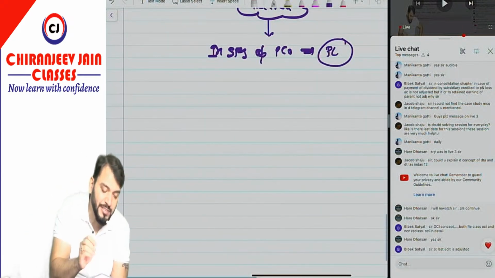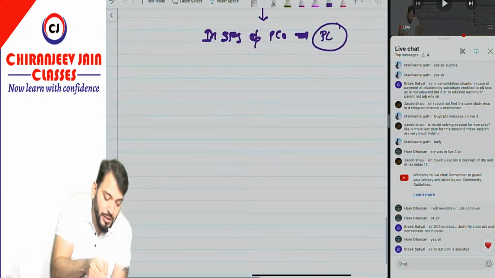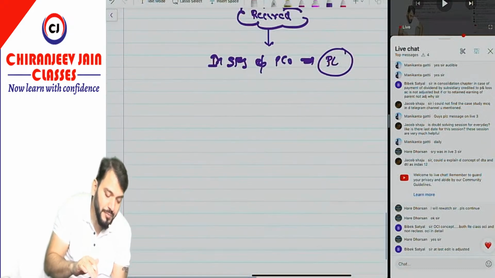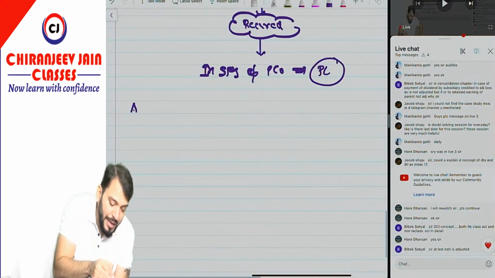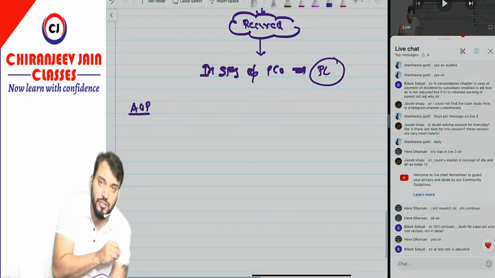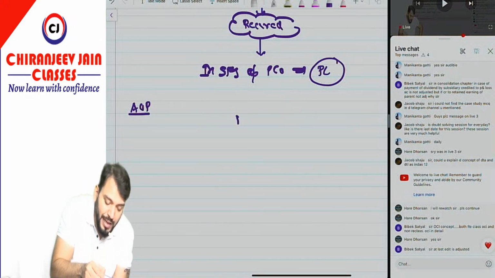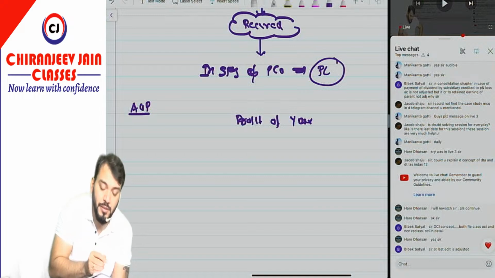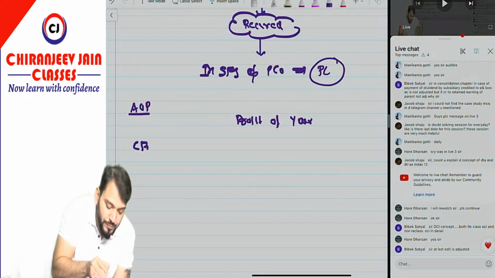Now coming to consolidation adjustment, I will explain what we do. When we prepare the analysis of profit, first we calculate profit of the year, so we do closing balance minus opening balance.